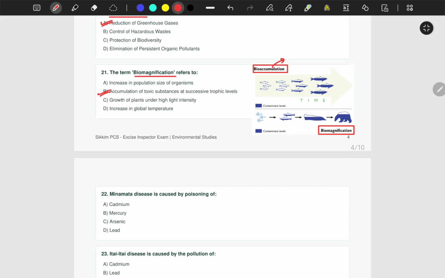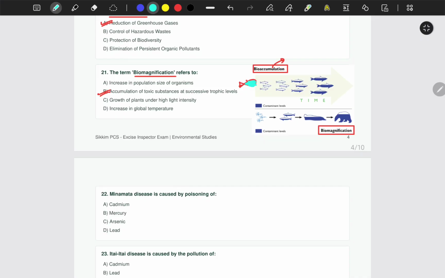What does accumulation mean? Accumulation means, in the same species, suppose there is one fish, and due to different kinds of marine pollution, for example arsenic gets deposited in its body. First there is some amount, second there is some amount, and it keeps accumulating in the same species, in the same individual. That is known as bioaccumulation.